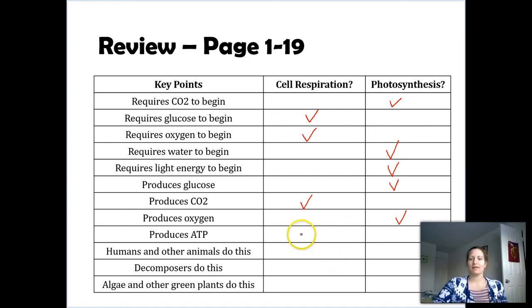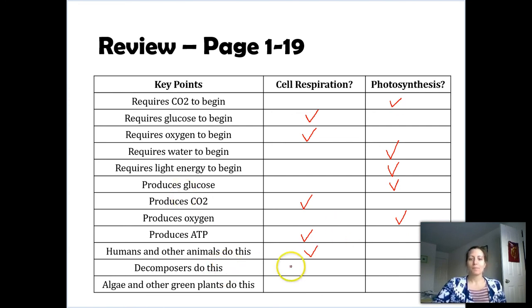Produces ATP. That would be cellular respiration. This process breaks down that glucose, that dollar bill, into more useful quarters, or ATP energy. Humans and other animals do this. That's cellular respiration. We cannot photosynthesize. You'll actually see advertisements on particularly juice bottles that say they contain chlorophyll to give you energy. Not true. Doesn't matter how much chlorophyll or how many chloroplasts are in our bodies, we can't do anything with that. We cannot photosynthesize.